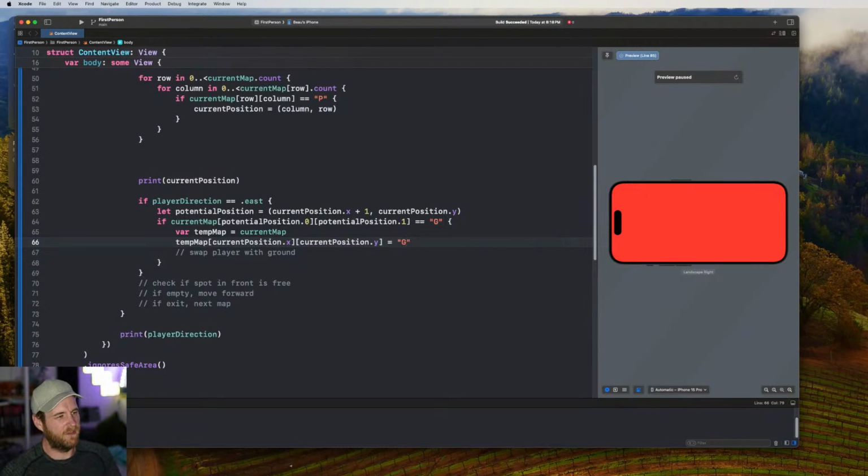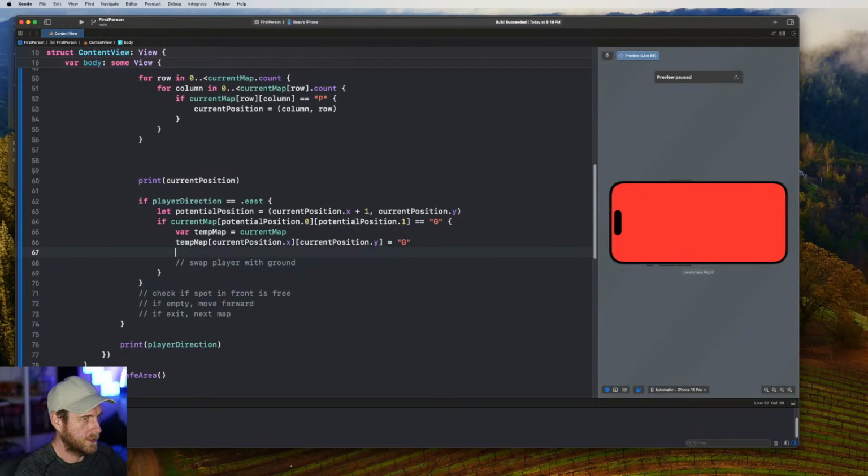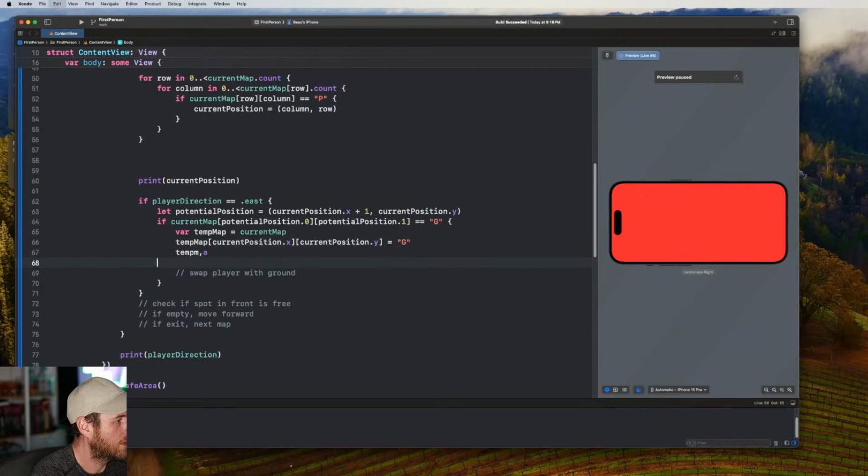Like, we might have different surfaces. At the moment, we've just got ground for G, but maybe the player will walk through water at some point. And so what we'll have to do is be a little bit smarter about, instead of just force coding that to G, we got to say, okay, if this is water, then this needs to be water as well. And then what we're going to do is change the position of this, the potential position, to the P. So what we can do here is go temp map.